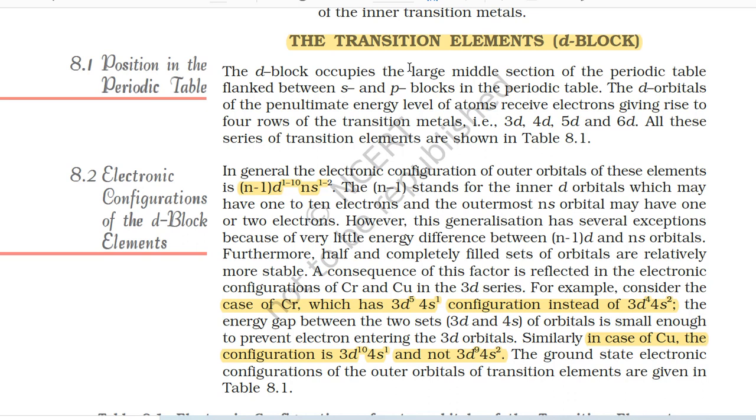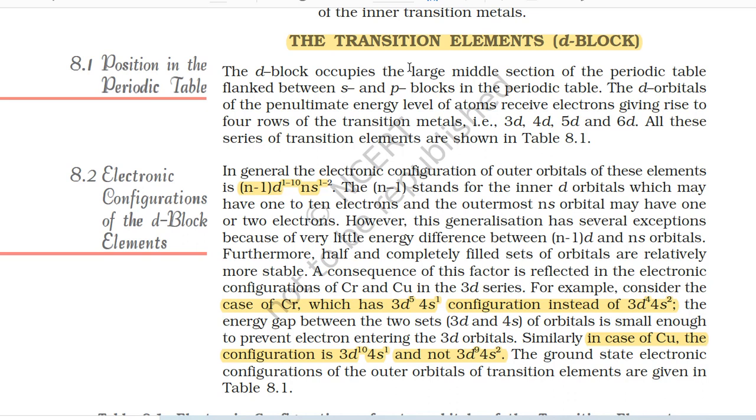Furthermore, half and completely filled sets of orbitals are relatively more stable. A consequence of this factor is reflected in the electronic configurations of chromium and copper in the 3d series. For example, consider the case of chromium, which has 3d5 4s1 configuration instead of 3d4 4s2.